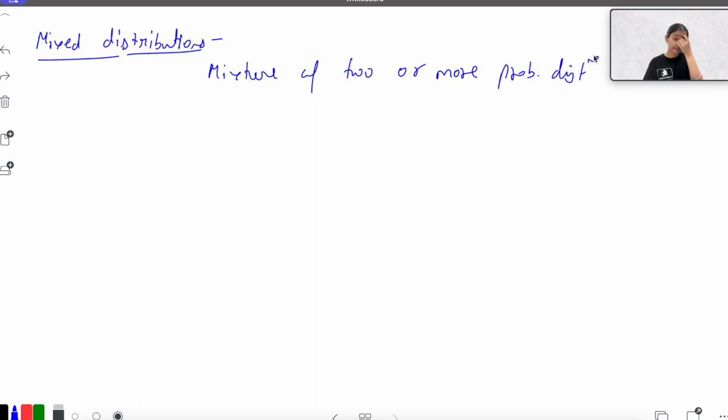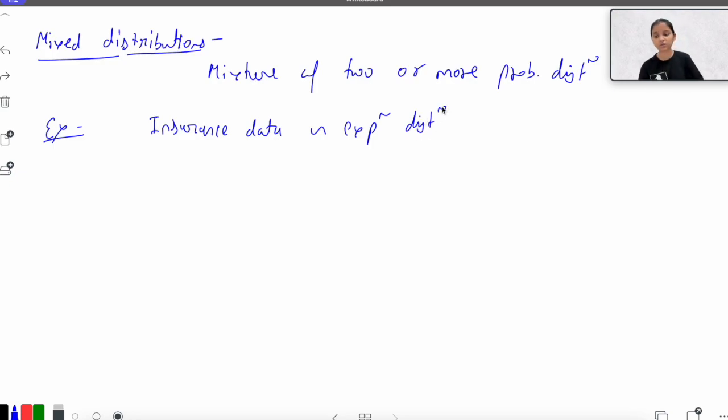Okay, let's consider an example. Let's say you have insurance loss data, or you can say insurance data. I think it is valid to assume that it would follow an exponential distribution with some parameter. So we are saying that this insurance data is following some exponential distribution, but the mean of this exponential distribution would be different for different individuals.